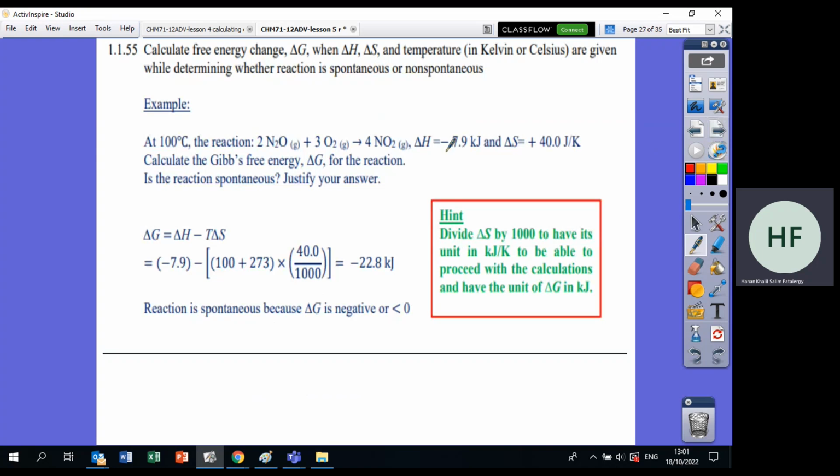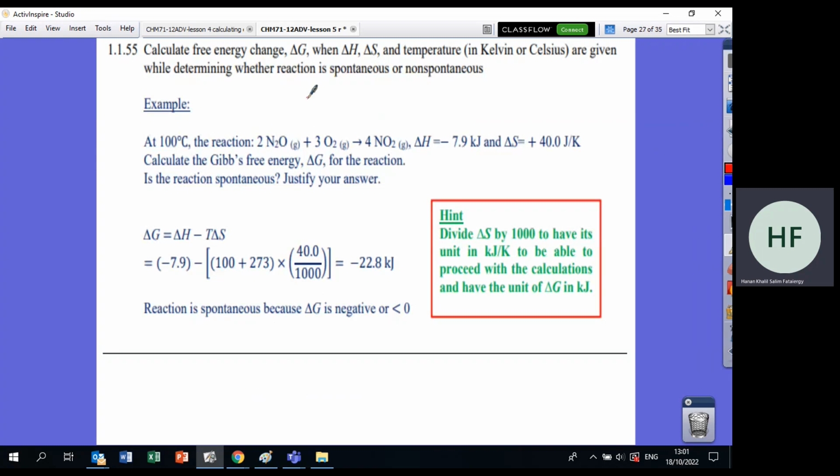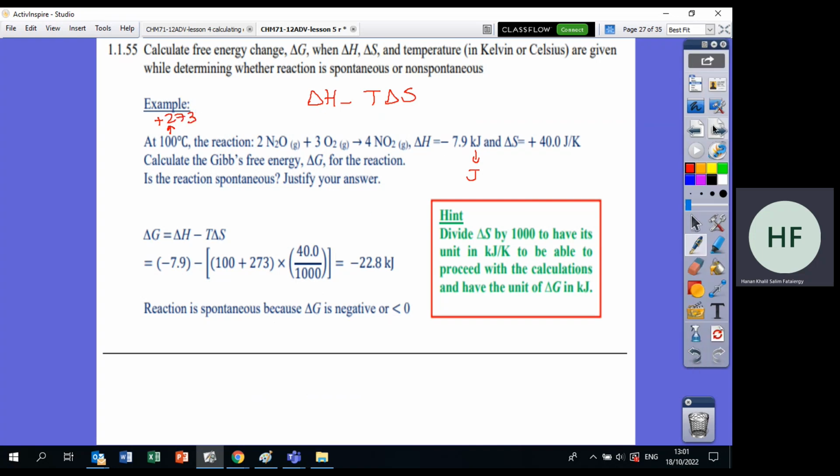Now how do we calculate delta G? You have this question. Delta G, as we said, is delta H minus T delta S. Delta H, pay attention, should be changed to joules, multiply by 1000. The temperature should be changed to Kelvin by adding 273. Okay, solve. Pause the video and solve.